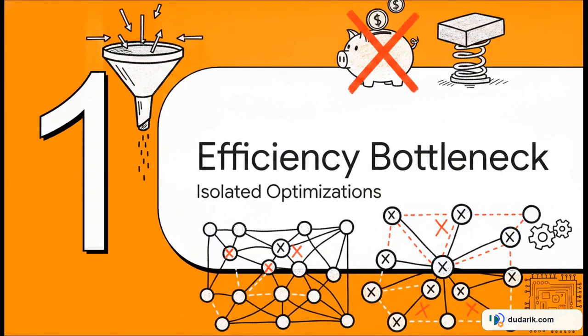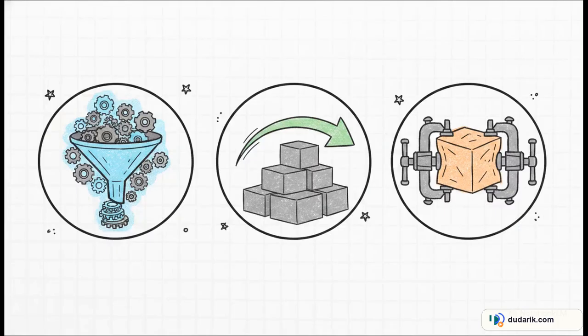Part 1, the AI efficiency bottleneck, and really why isolated optimizations are failing us. We all know that compressing LLMs to save on compute is basically priority number one right now. But our go-to methods, they've got a pretty glaring structural flaw.